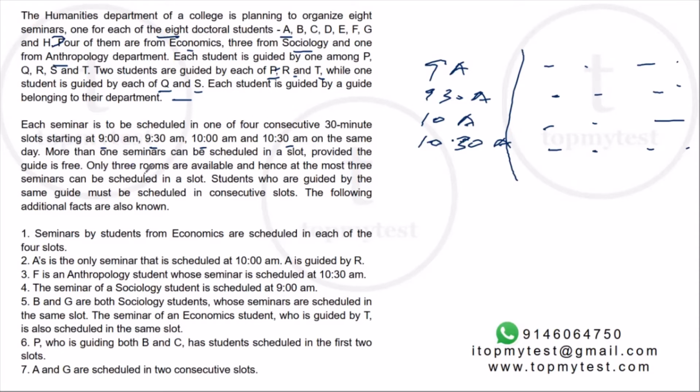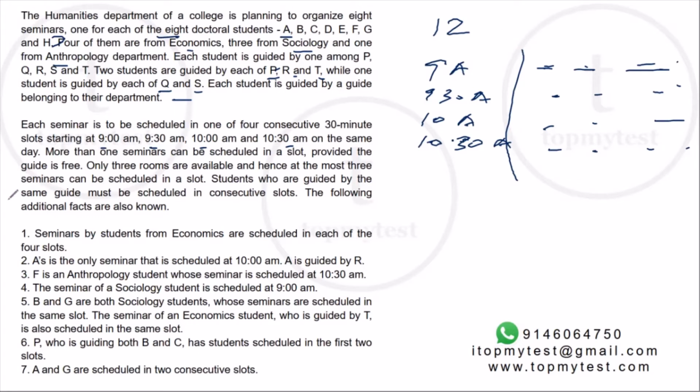Okay, only 3 rooms are available. So now you have at most 3 rooms available, and hence at most 3 seminars can be scheduled in a slot, right? So you have to fill up a 3x4, which is a 12 grid, out of which 8 will be filled, which are the 8 students, and 4 will be blank.